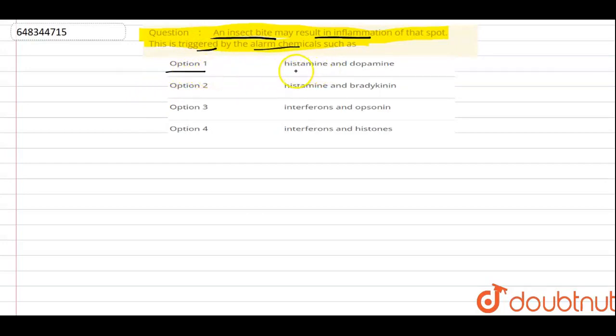It says that histamine and dopamine. So in option 1 we have histamine and dopamine.